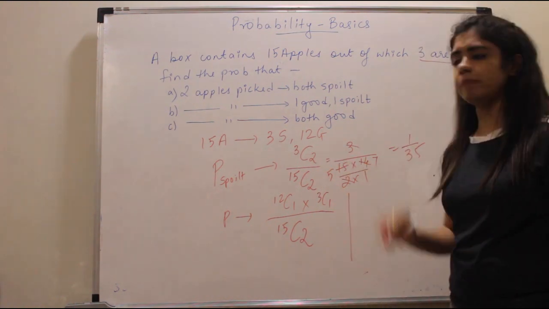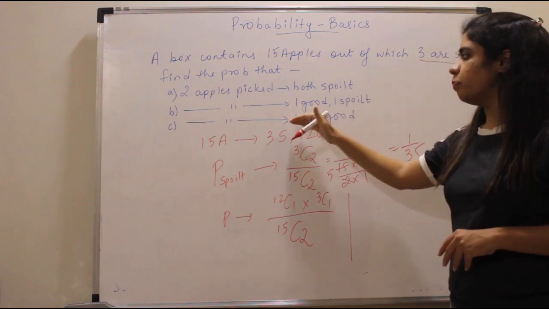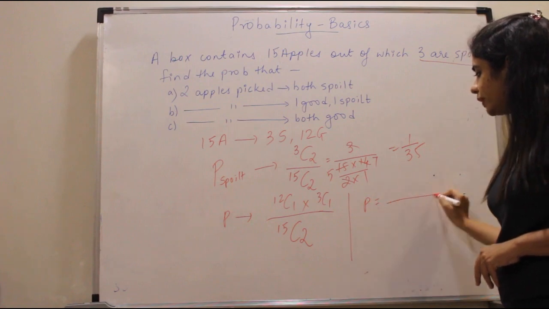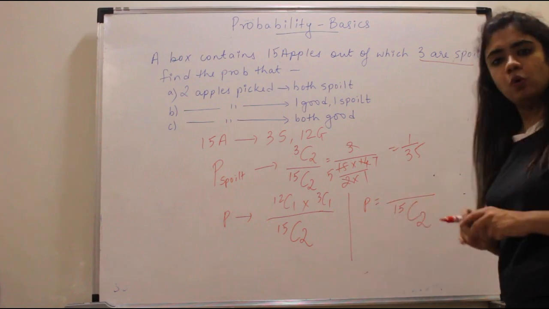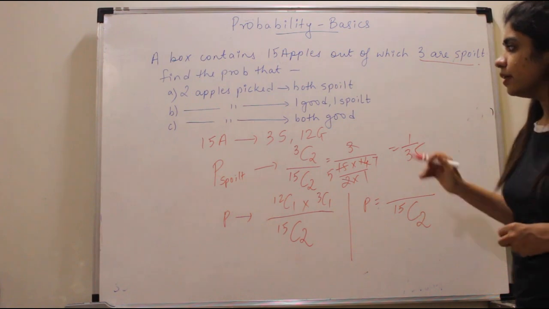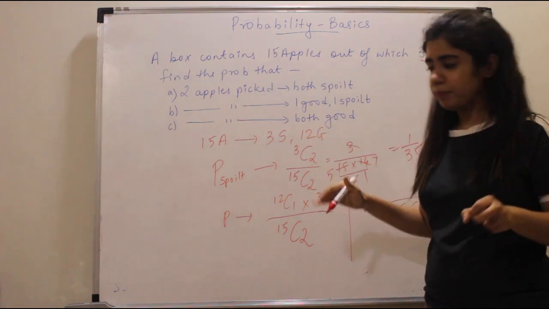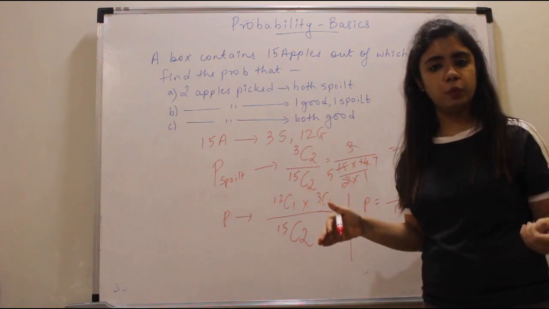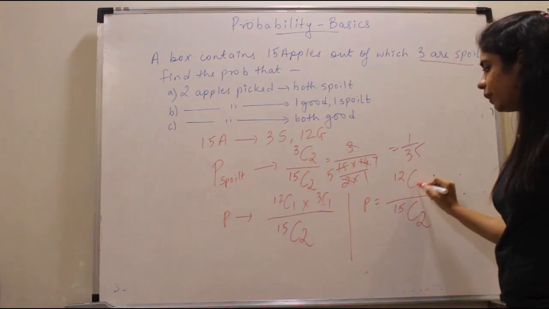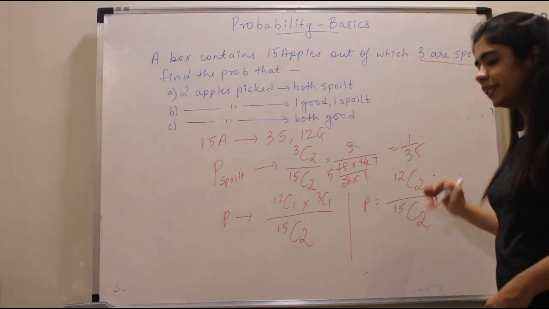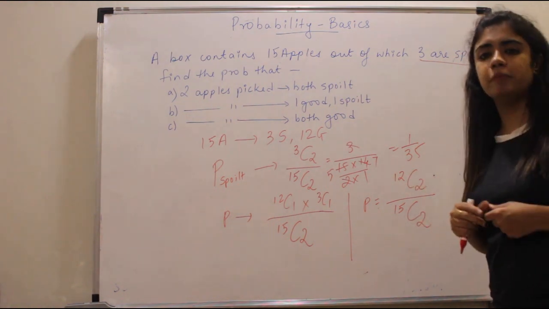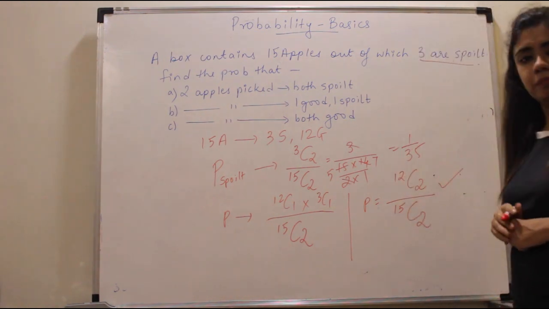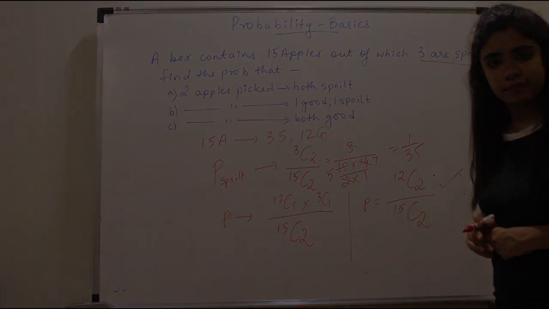Now let's talk about the third part. The third part says both the apples have to be good. Both of them have to be good. Look, so my denominator will be 15C2 only because I want both the apples to be good apples. How many good apples do you have? You have 12 good apples, out of which you're going to pick 2. So your numerator will be 12C2. How to calculate this? I have explained in the basics of permutation combination. So you can have a look at that chapter as well for the calculation part. But this is your answer.